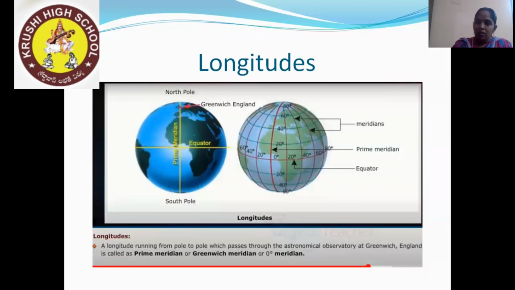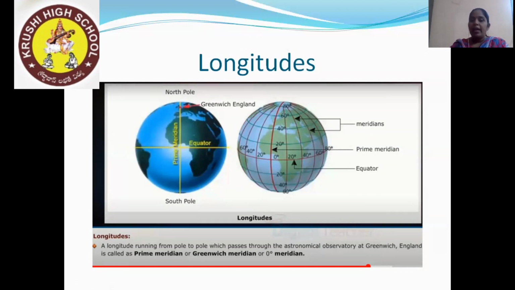Just like we have the Arctic Circle and Antarctic Circle as main latitudes, here also we have a main longitude. The longitude running from pole to pole which passes through the astronomical observatory at Greenwich, England, is called the prime meridian or Greenwich meridian. Which is the main longitude, children? The Greenwich meridian, which is at 0 degree, also known as the zero meridian, prime meridian, or Greenwich meridian. They are all one and the same. Is that clear to you?